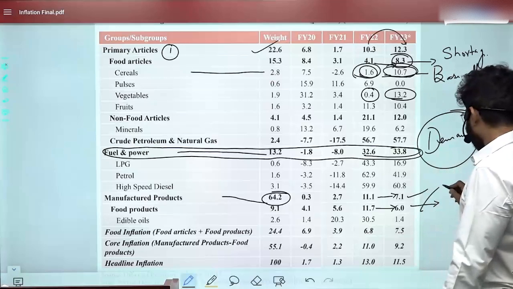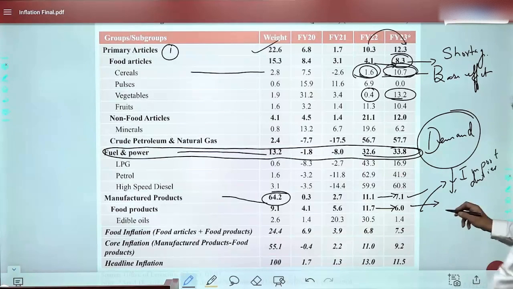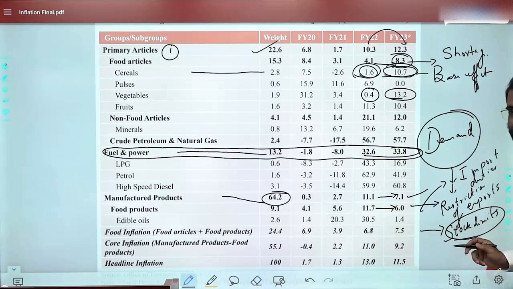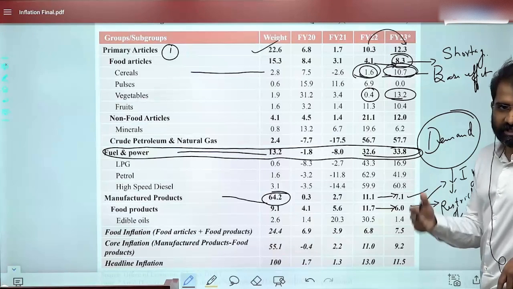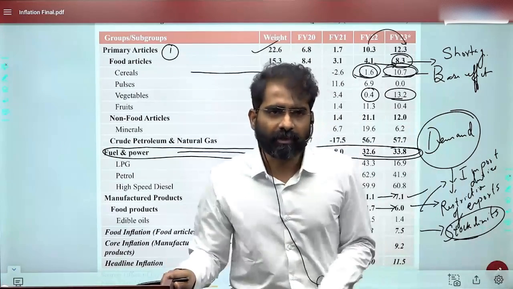Government also came up with some restrictions on exports, and stock limits for certain commodities to prevent hoarding. You can't hold beyond a particular limit. All these measures taken by the government have reduced the food prices to some extent over a period of time. Are you able to get this?